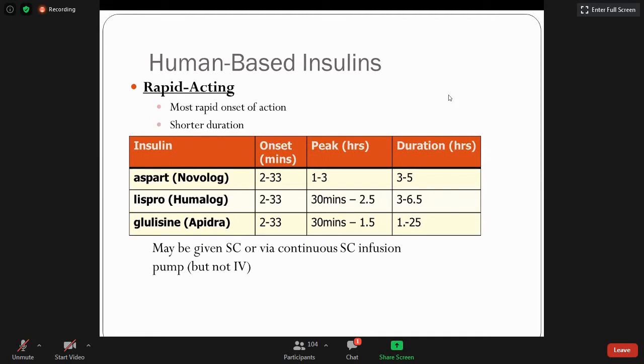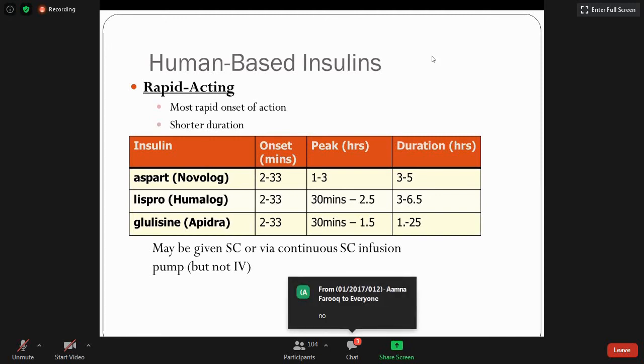And another question: can we give insulin orally? No. Why? Because it's a protein, a polypeptide in nature, so digestive enzymes are going to digest the insulin structure.